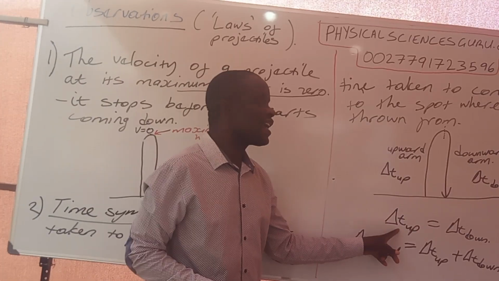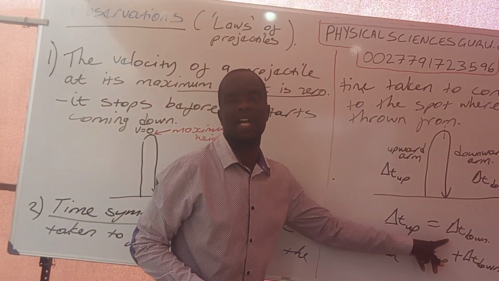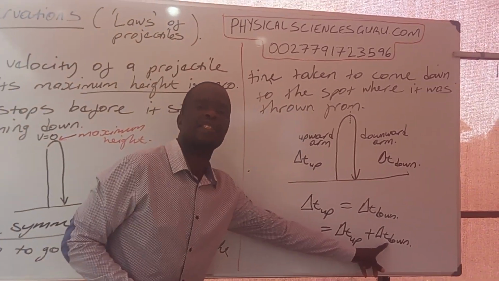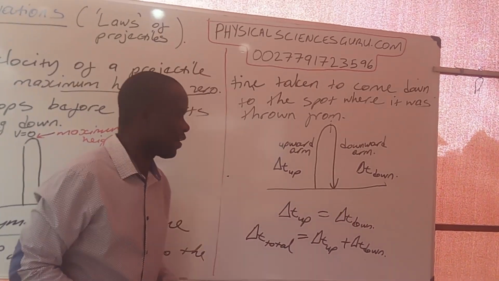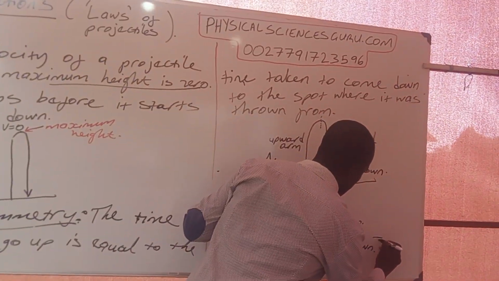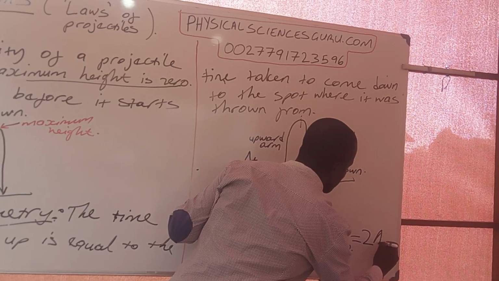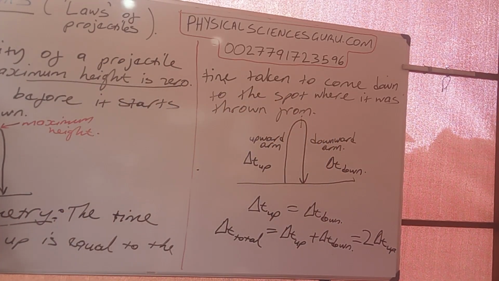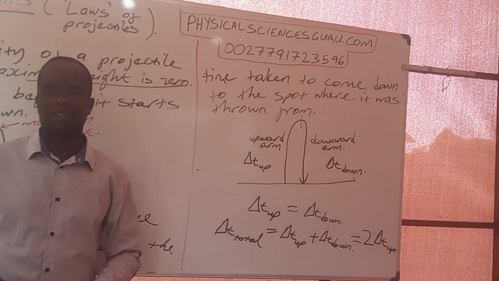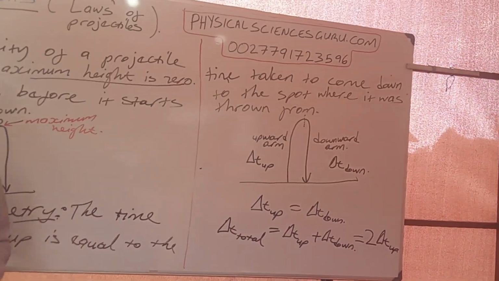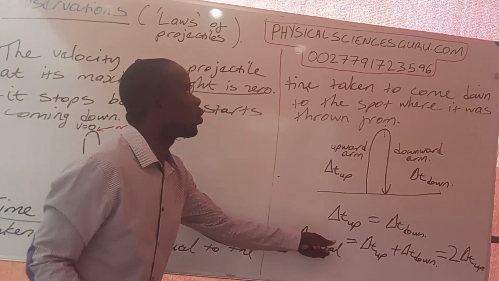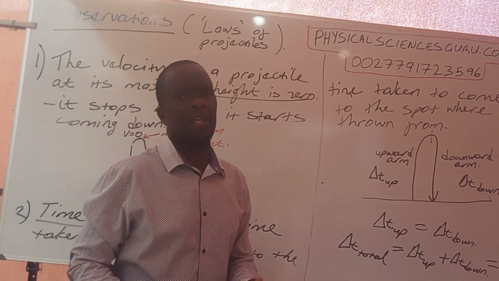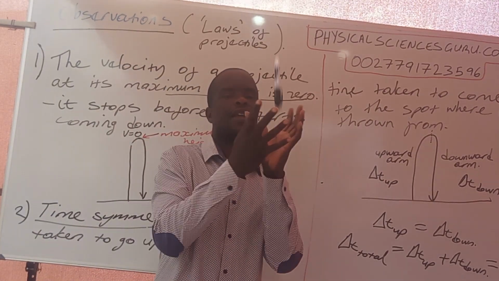If delta t up is equal to delta t down, where there is delta t down, we can substitute delta t up. So this is still equal to 2 delta t up. The total time taken for this projectile is equal to double the time taken to go up. This is our second observation, which is very vital and important.